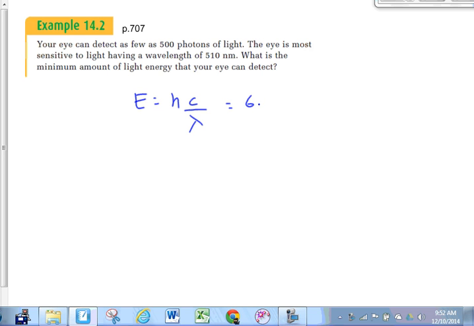Let's use the joules value here, 6.63 times 10 to the minus 34 joule seconds. You could use the 4.14 value. But I'm telling you what though, guys, if in doubt, go with joule seconds. If you're not sure which one you should use, go with the joules one. There's going to be a couple of times later on when you can't use the other one, and I'll explain when that happens. But you can always use the joules one, the 6.63 value. So if in doubt, go with it.